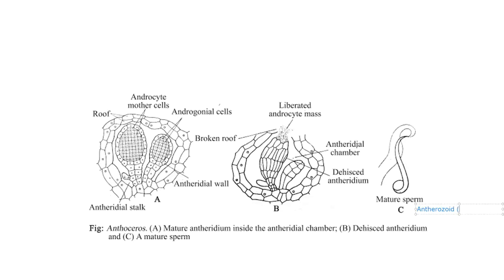Antherozoids are also haploid in nature. They are produced from haploid androcytes. So the antherozoid or mature sperm, you can make out it has a spiral body, and at one end of the spiral body, you can see the presence of two similar flagella.